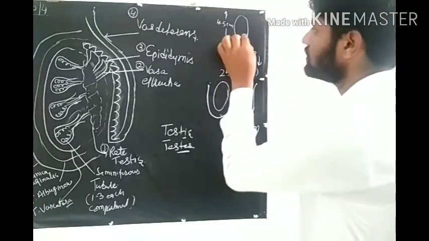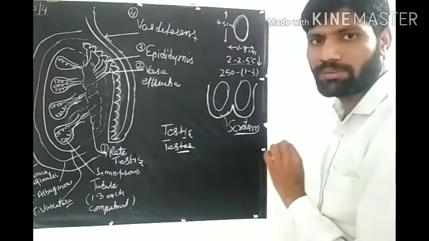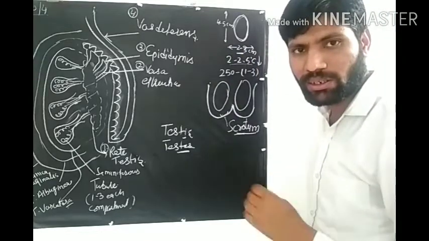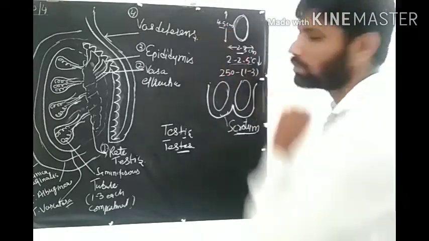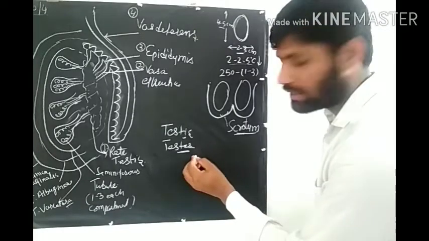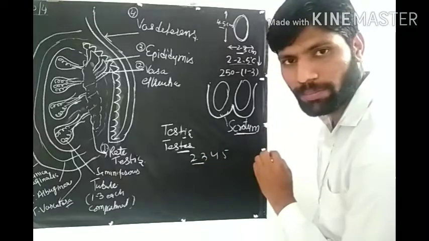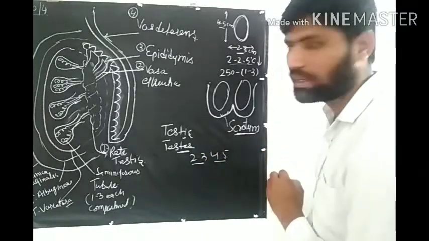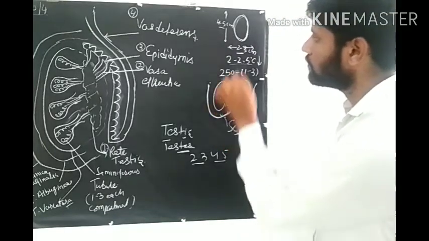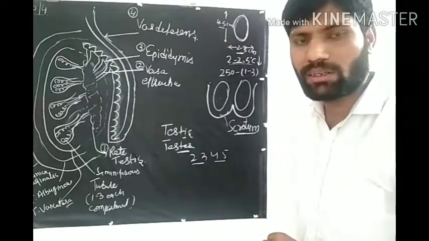Now these testes are oval in shape. The width is 2 to 3 centimeter and length is 4 to 5 centimeter. It would be easy for you to learn it like this: 2, 3, 4, 5. So 2 to 3 is width and 4 to 5 is length. Okay. So scrotum, pair, then 2 to 3, 4 to 5 and 2 to 2.5 degrees less temperature.